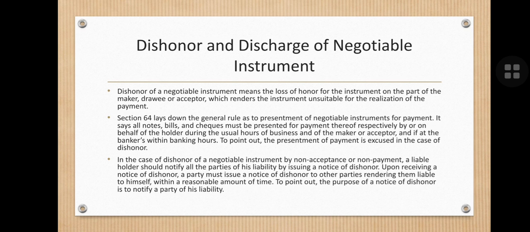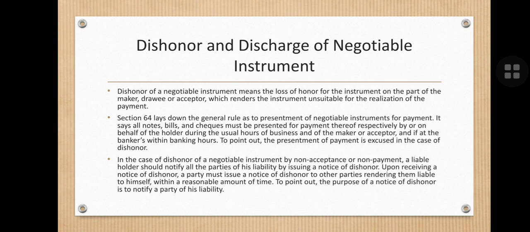It says that if there is any dishonor in case of a negotiable instrument, then the holder of the negotiable instrument must notify the other parties that he will not be able to pay the specified amount within the time, and if he doesn't notify, then he is held liable for the dishonor of the negotiable instrument.